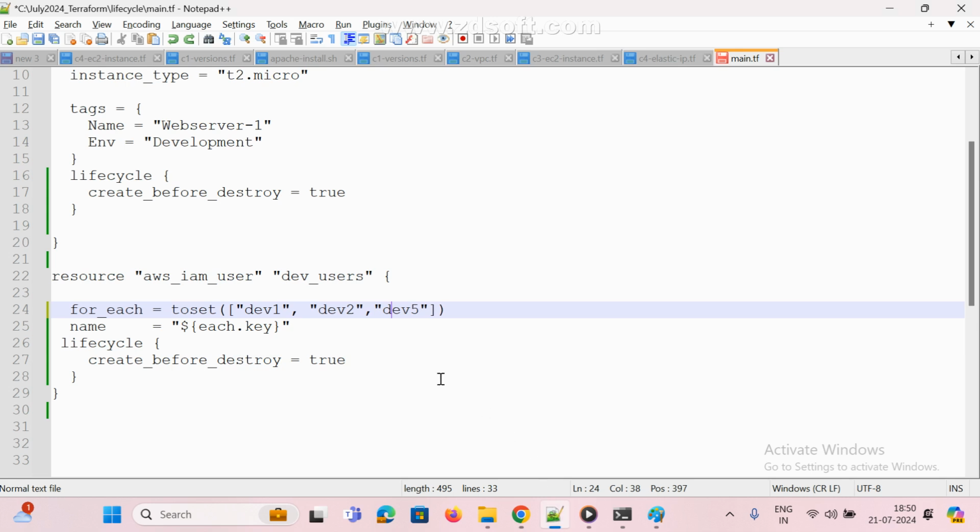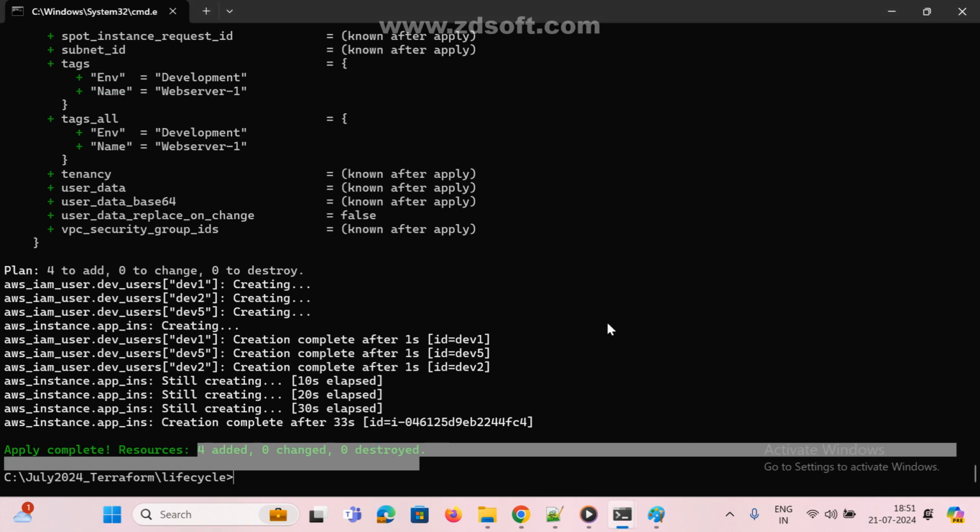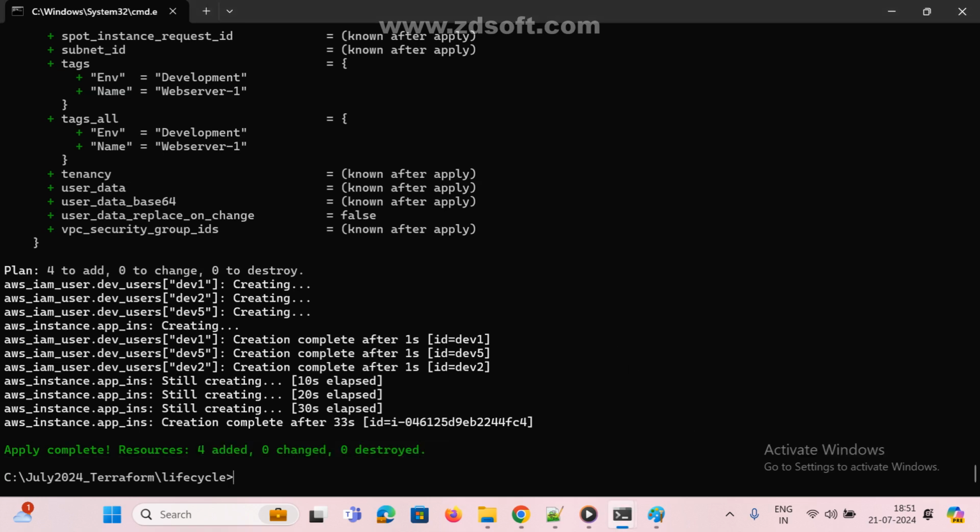Now I'm going to remove this one, which is a destroy, and update it to 6. And I'm going to add one more, 7. Now tell me how many destroy, how many are going to be created newly? Now create before destroy, I added it here also, both. Now let me try. Terraform plan.